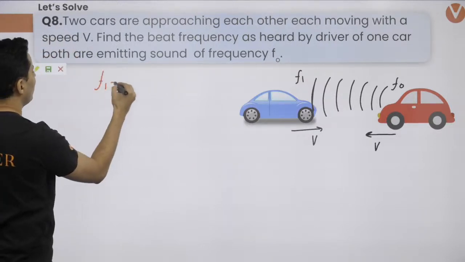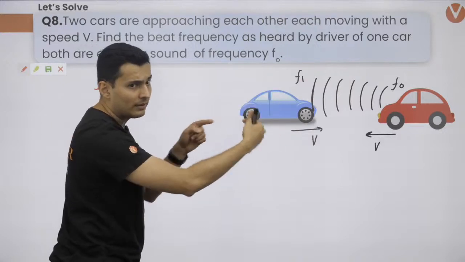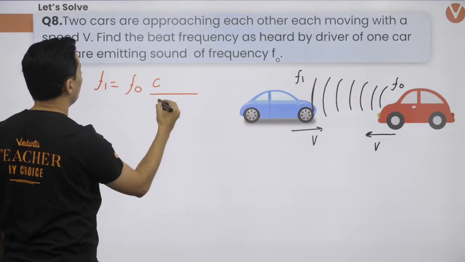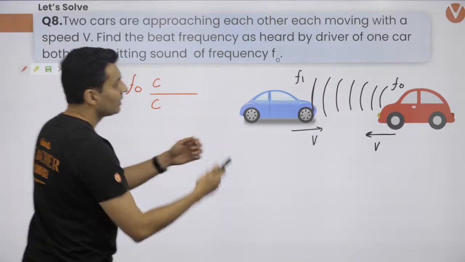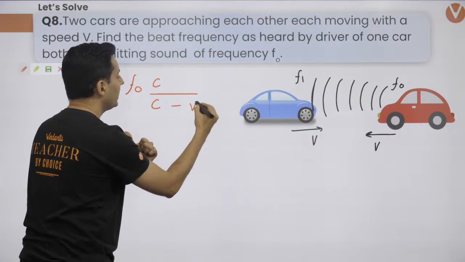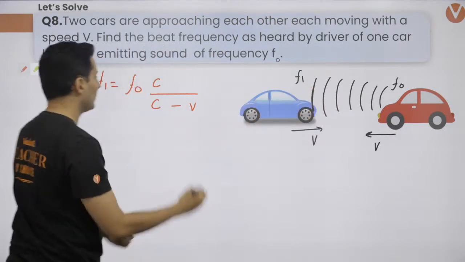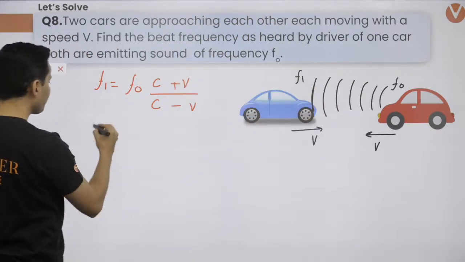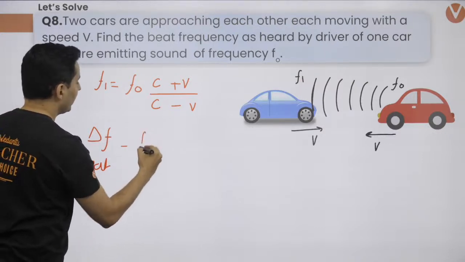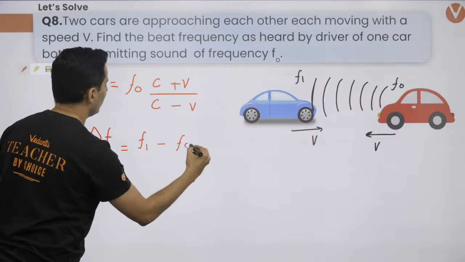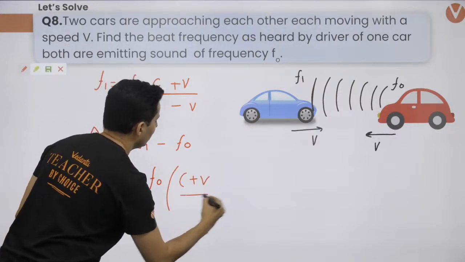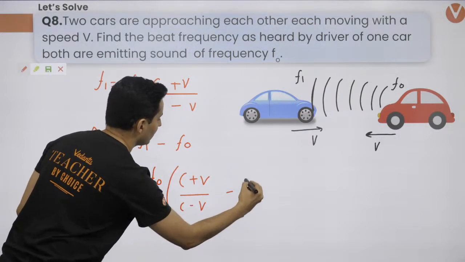First of all, what is f1? Because it's a Doppler effect question, it is the original frequency times speed of sound upon speed of sound, and the source is moving towards, so it will be minus v, and the detector is also moving towards, so it will be plus v. So delta f for the beat will be f1 minus f0, which is f0 times c plus v divided by c minus v minus 1.